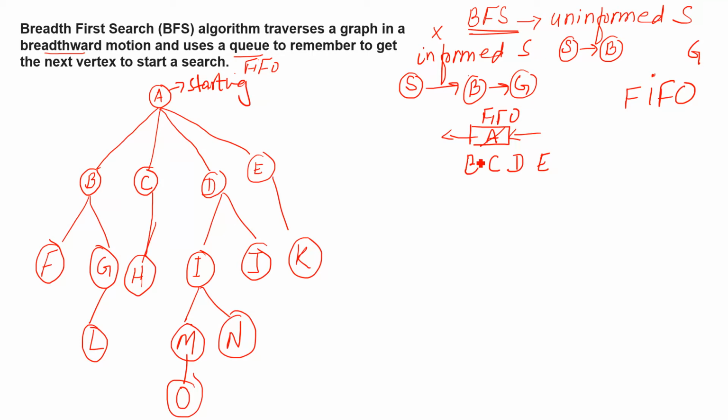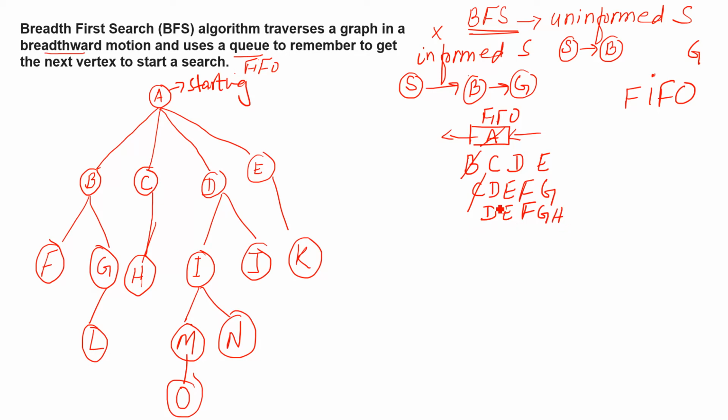Now B is our first one, first in, so we have to cross it out, first in first out. Whatever is remaining you have to write down as it is, C, D, E. But from B, you have to find out how many routes we have from B. We have two routes, F and G, so we can write down F and G. Now is C, so we have to take out C. Remaining are D, E, F and G. Then you have to see how many routes we have from C. We only have H, so write down H here.